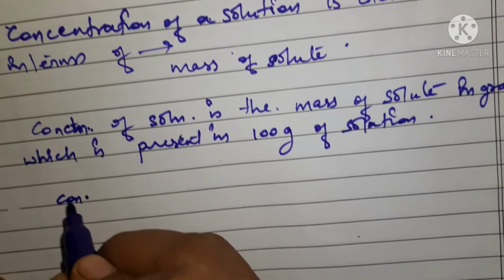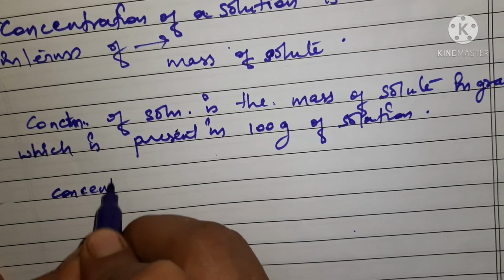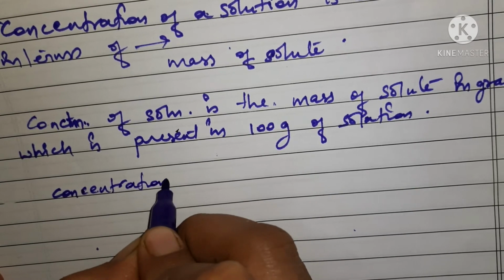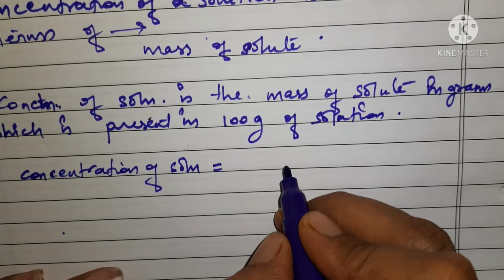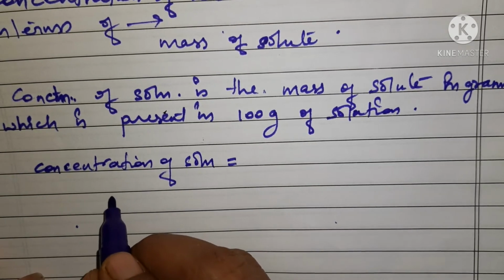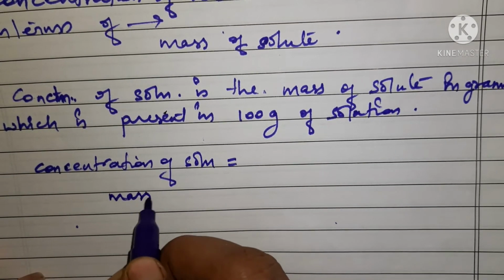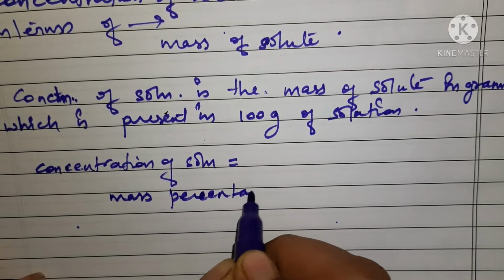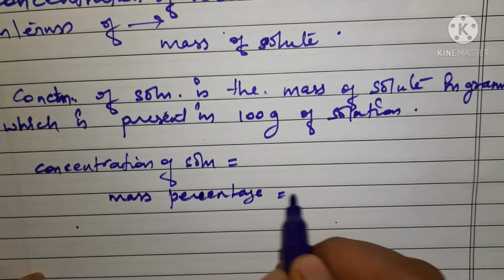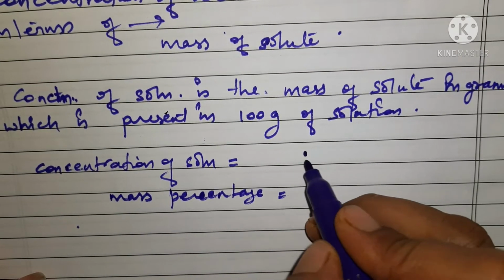The concentration of solution, or you can say the mass percentage, both are the same here. So mass percentage is what?